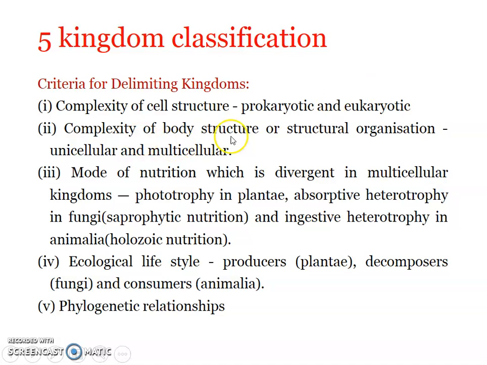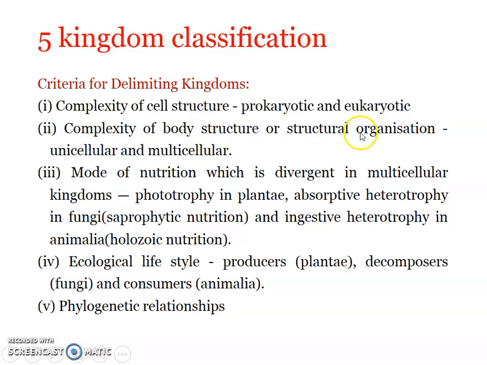Then complexity of body structure or structural organization. So once prokaryotes and eukaryotes have been differentiated, all the eukaryotes were divided into two, unicellular and multicellular. Okay, all the unicellular eukaryotes were put under kingdom Protista, while multicellular eukaryotic organisms were separated out. Okay, next level of classification was based on mode of nutrition.